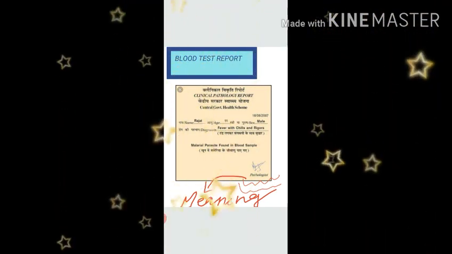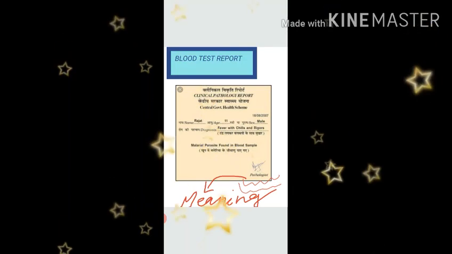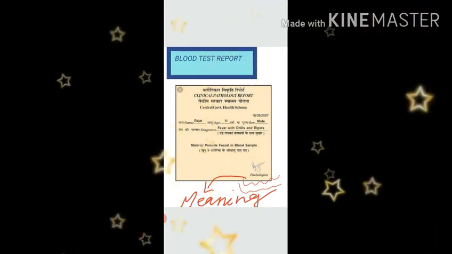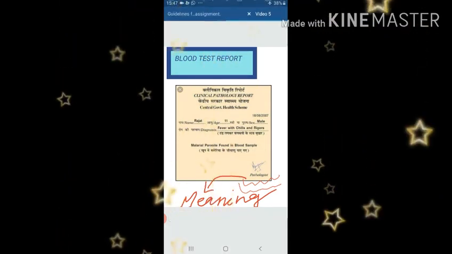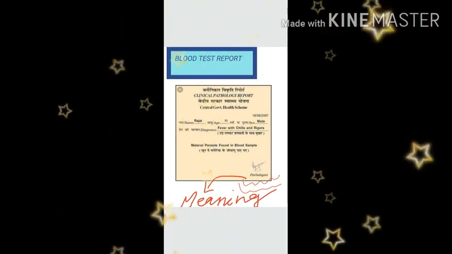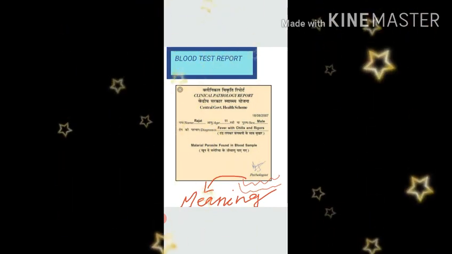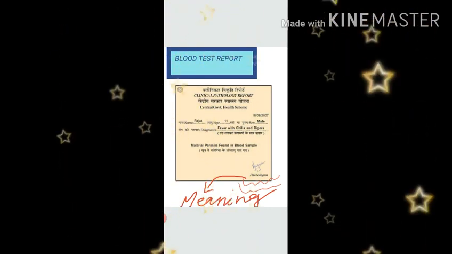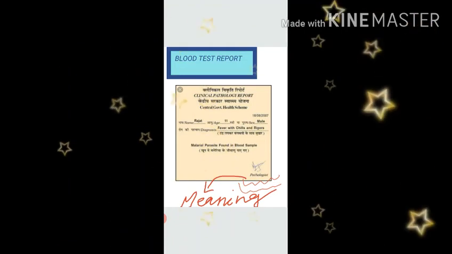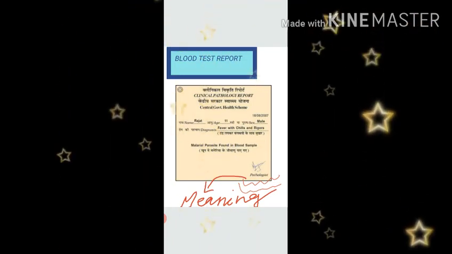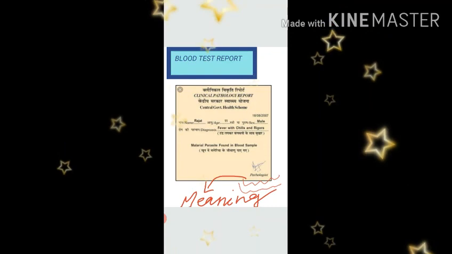Dear kids, pathologist is a person who diagnoses disease by examining body tissues. Dear kids, tissues are the smallest part of our body. So pathologist can diagnose disease by examining our body tissues. Sometimes they are taking our blood sample, sometimes they are taking our urine sample. So they are examining our body tissues to diagnose a disease.